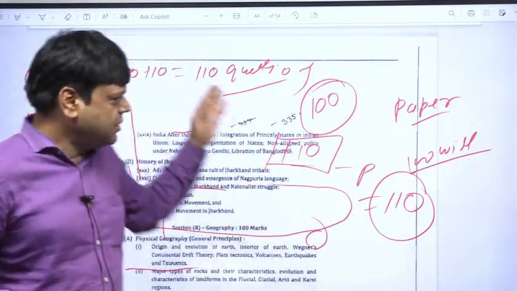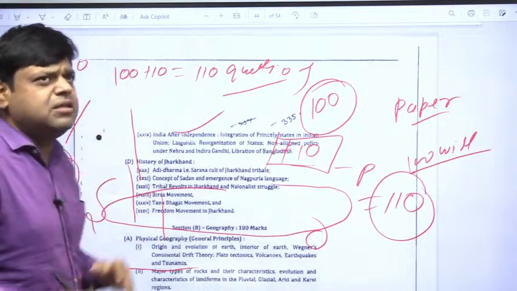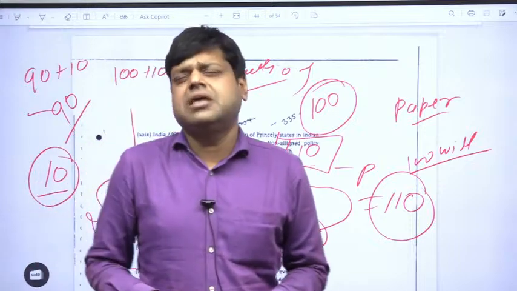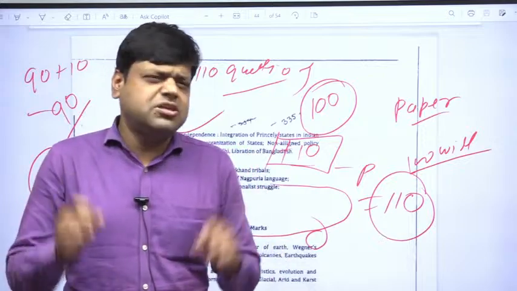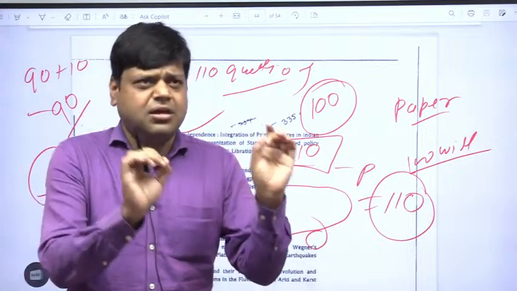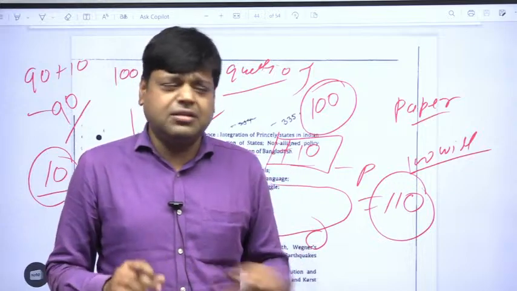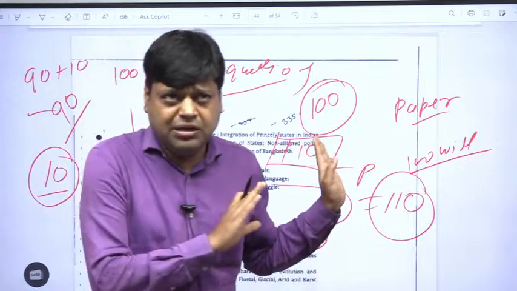So there are 6 papers in the mains examination, and paper 1 is just qualifying in nature. You have to fetch just 30 marks in that paper. If you do not get 30 marks, then the other subject copies will not be evaluated. So you have to keep it in your mind.